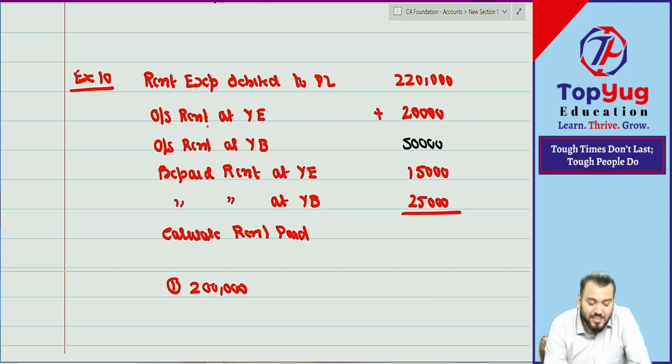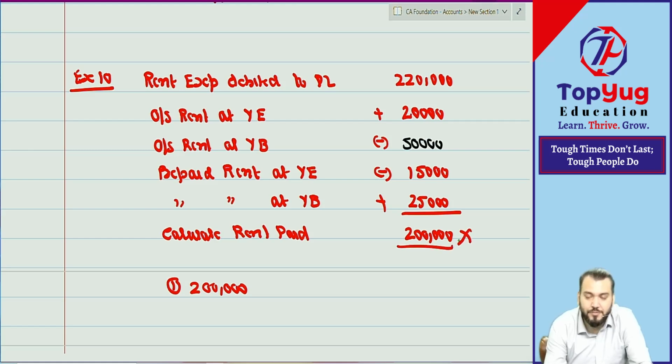So outstanding rent at year end means it is an expense of the current year, which will be paid in the next year. Okay. Then this is minus prepaid rent at year end. Minus. And this will be plus. What answer you are getting? Everyone getting 2 lakh? Yes or no?